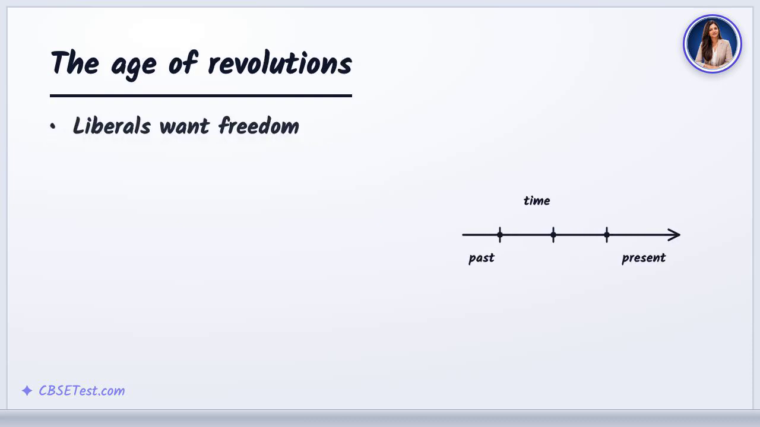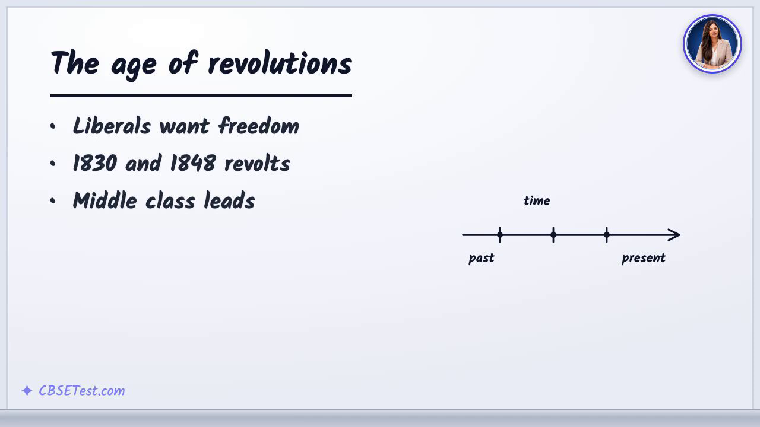After Napoleon, conservative rulers tried to restore old orders at the Congress of Vienna in 1815. But liberal nationalists, mostly the educated middle class, pressed for constitutions and freedom, sparking uprisings across Europe in 1830 and